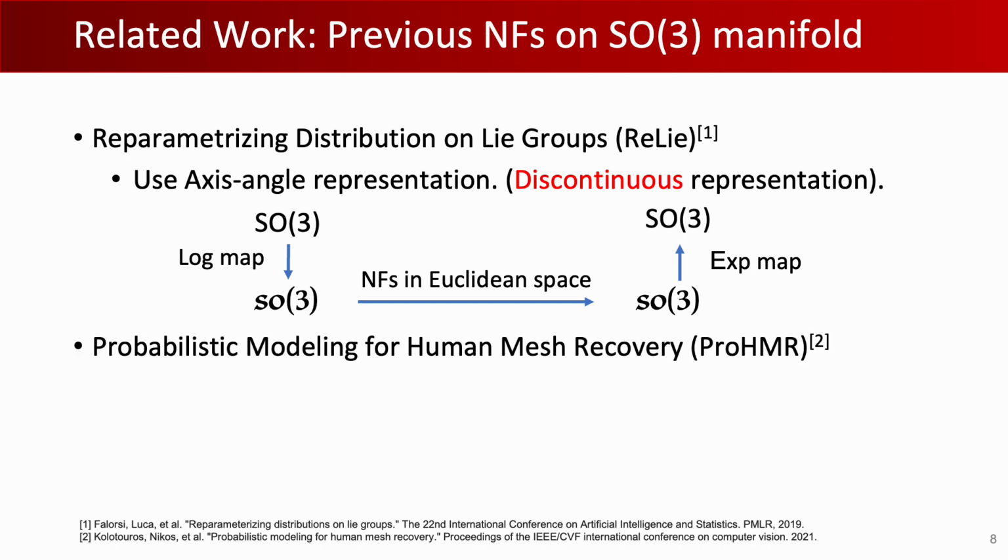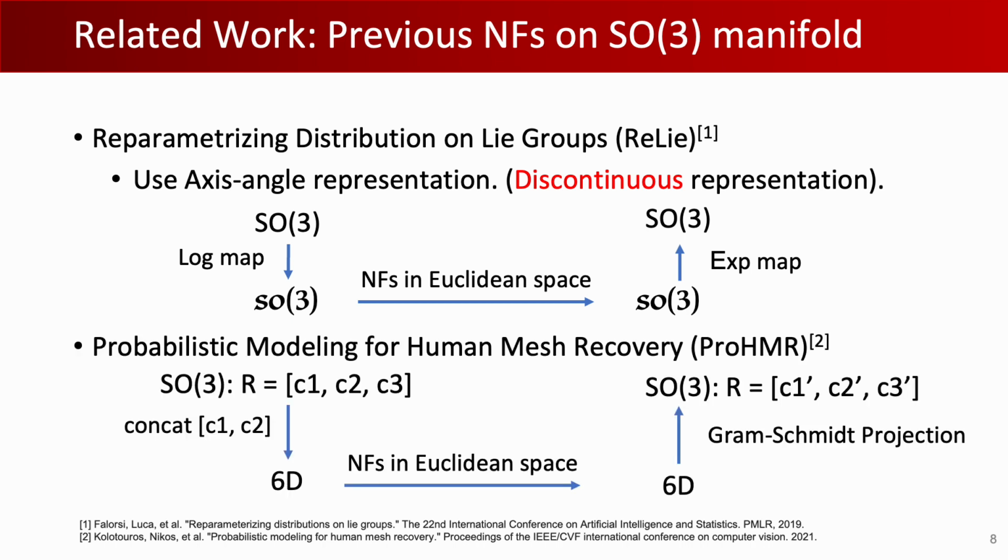Pro-HMR uses 6D rotation matrix representation and applies flows on 6D vector space. The transformed 6D vector is projected to a rotation matrix by Gram-Schmidt orthogonalization. While the projection process is a many-to-one mapping, it is not a normalizing flow and can't calculate the probability distribution function.